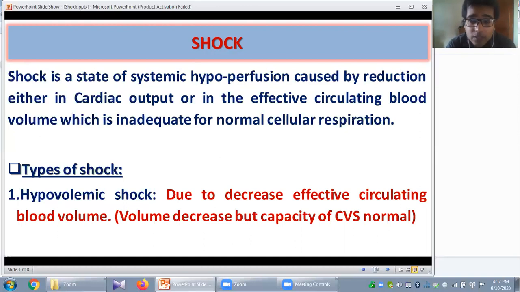relative to the capacity of your cardiovascular system. What will happen? The effective circulating blood volume will fall, and your mean arterial pressure will go down. That means there will be inadequate perfusion pressure and hypoperfusion, and ultimately shock. So this type of shock is called hypovolemic shock. Here you can see this results from decreased effective circulating blood volume. So volume decreases, but the capacity of the CVS is normal.